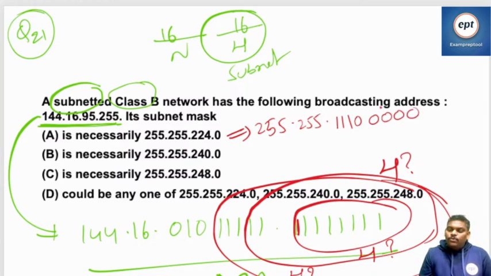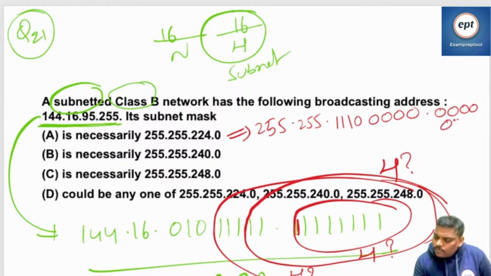According to option A, 8 plus 5, 13 bits are host part.